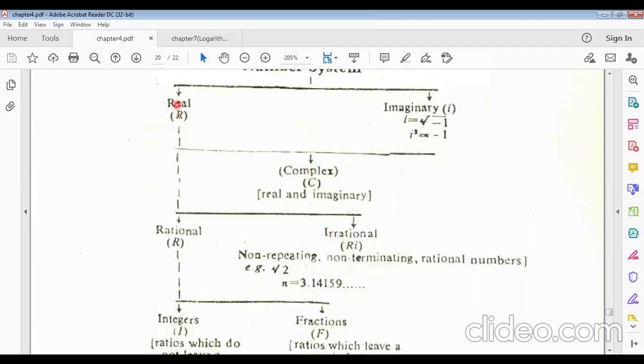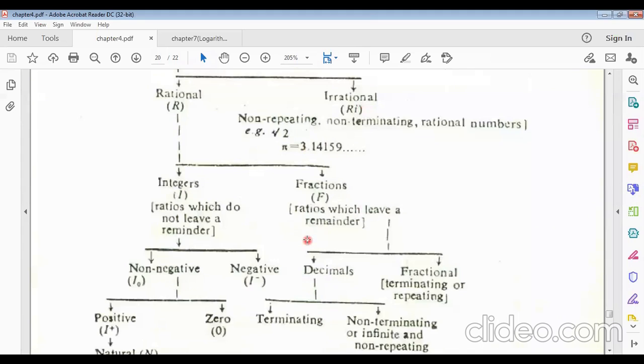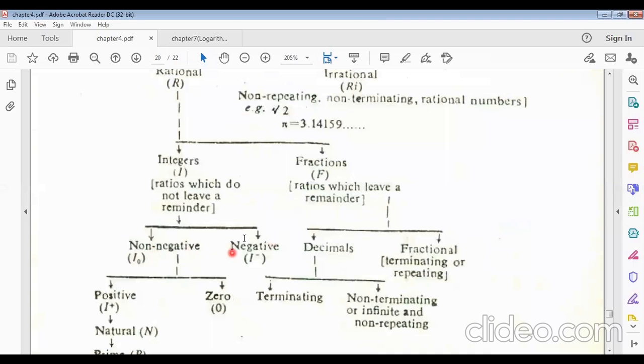So the real number can be represented as two types. One is rational number, another is irrational number. We have studied rational and irrational numbers. Rational numbers are categorized as integers and fractions. Integers mean whole numbers, and fractions mean A divided by B, C divided by D type numbers. An irrational number is a non-repeating, non-terminating number, like root 2, pi, e, etc.